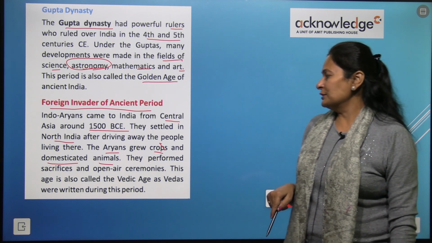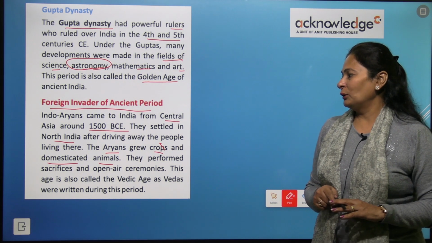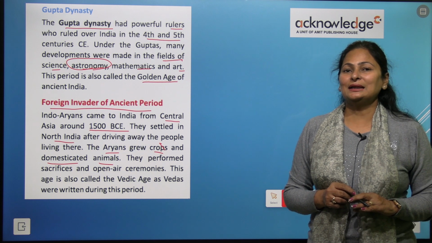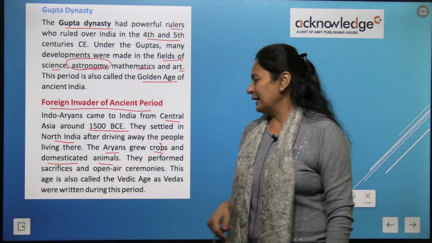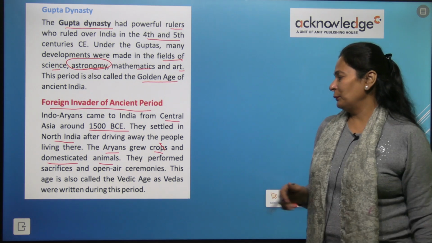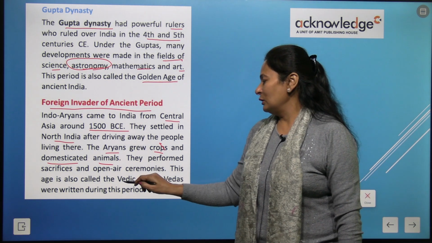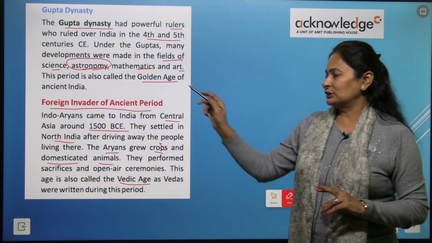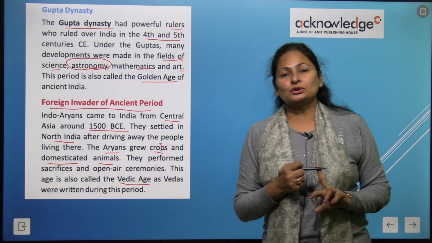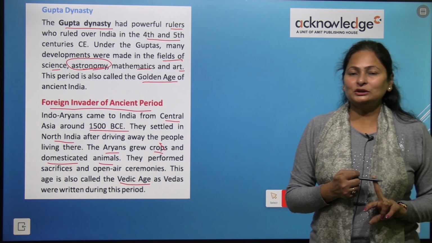They performed sacrifices and open air ceremonies. Sacrifices means bali dena. This age is also called the Vedic age. Why so?